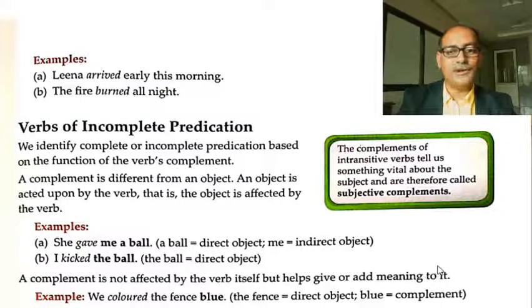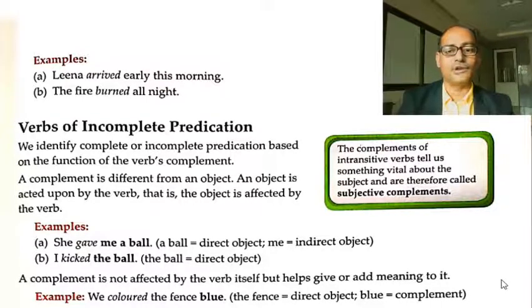A complement is not affected by the verb itself, but helps give or add meaning to it. A complement just completes the sense of the sentence. It doesn't get affected by the verb.